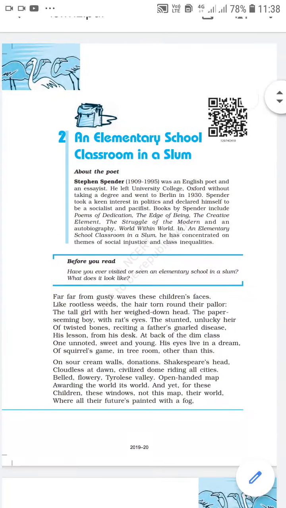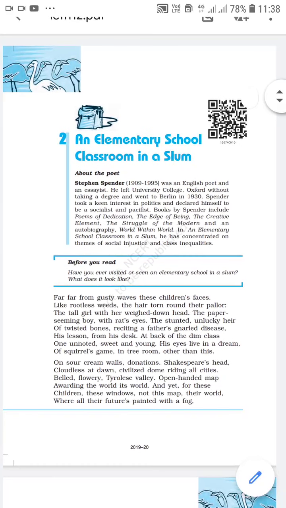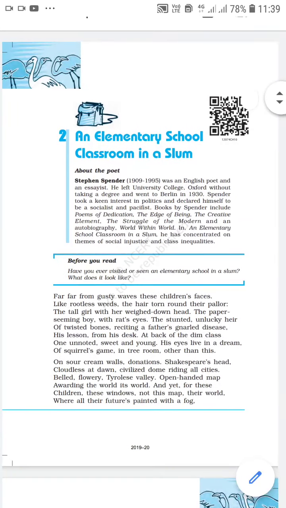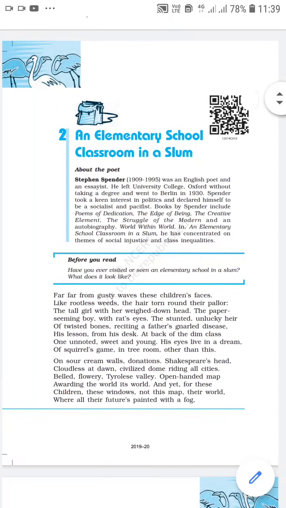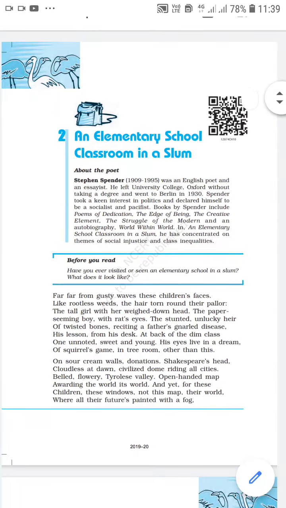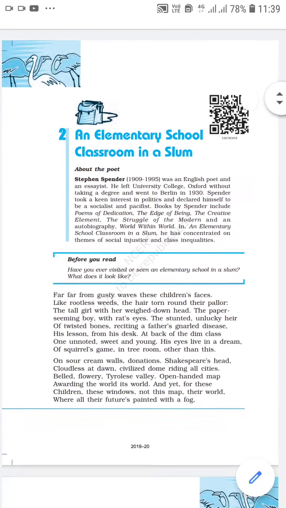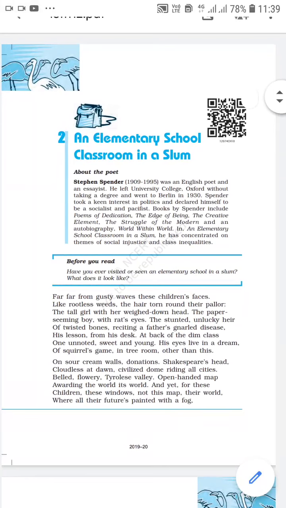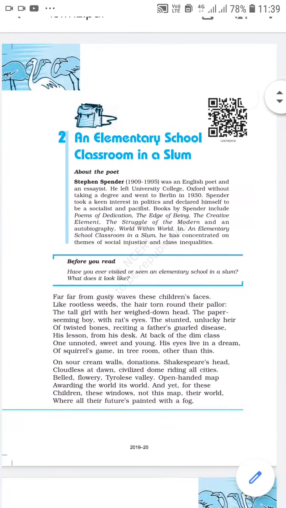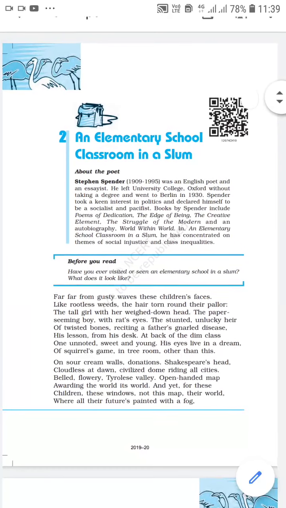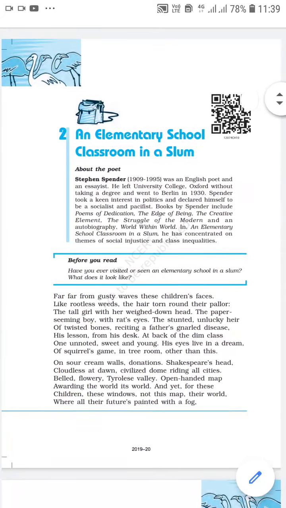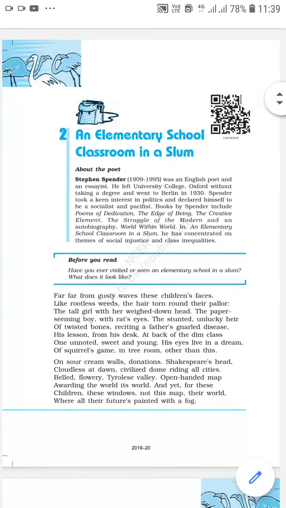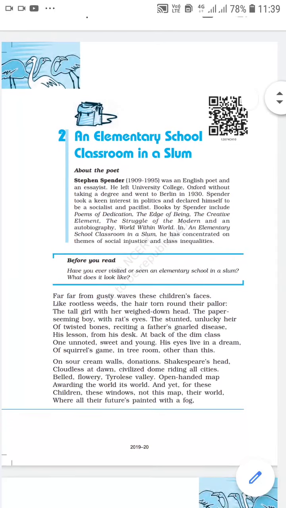Clear? Or in other words, you can say that their future is full of darkness. Next, see, "a narrow street sealed in with a lead sky." Lead sky means dull sky. "A narrow street sealed in with a lead sky, far, far from rivers, capes and stars of words." So what is the poet saying? The poet is saying that their future is full of darkness and their future is compared to a narrow street. किसके साथ कंपैरिजन किया है उसके बच्चों के फ्यूचर का? With a narrow street, which means that there is no wide scope available for their growth.